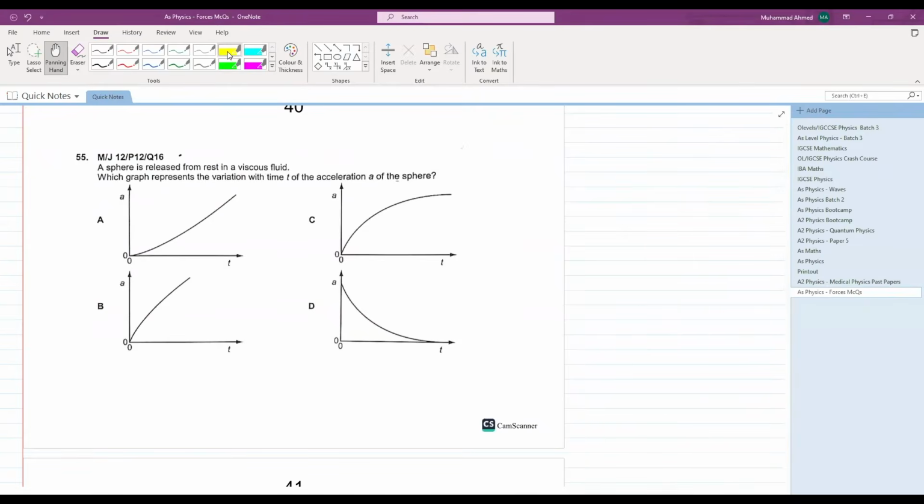A sphere is released from rest in a viscous fluid. Which graph best represents the variation with time t of the acceleration of the sphere? We have to tell how the acceleration varies in a viscous fluid. Very easy. You would be starting from a maximum value, let's say 9.81, and you will be decreasing to 0. As you reach here, you will reach terminal velocity. So D will be your answer. Question 40's answer should be D, and D it is.